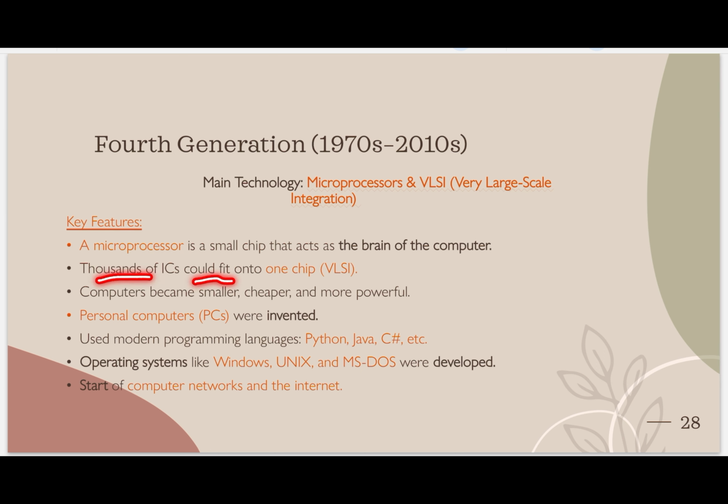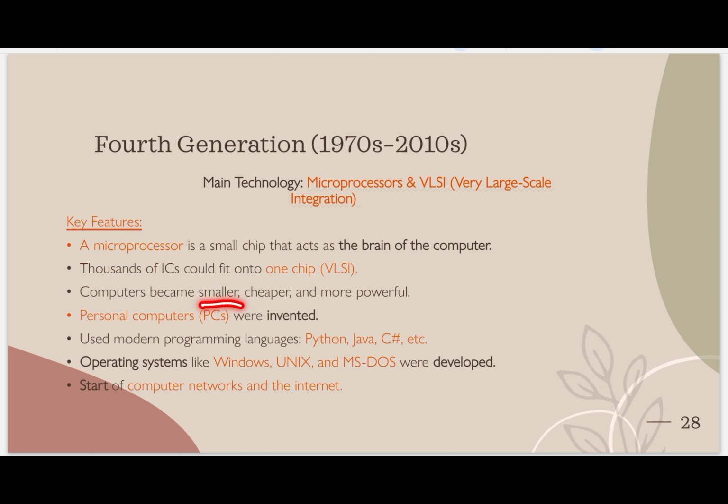Thousands of ICs could fit into one VLSI, as we say. Many transistors can fit into one IC, but here they say thousands of ICs could fit into one VLSI. You can just imagine how fast the speed of one VLSI could be. Computers became smaller, cheaper and more powerful.